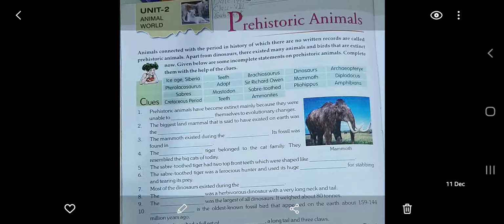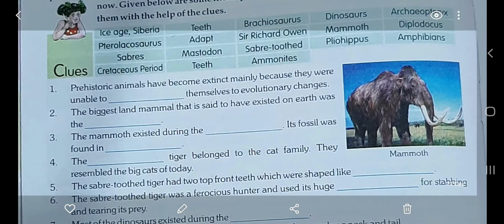Question number 2. The biggest land mammal that is said to have existed on earth was the mammoth. As you can see the picture of the mammoth over here. It resembles an elephant, but it's not an elephant, it's a mammoth. Okay, but is the mammoth found nowadays, children?